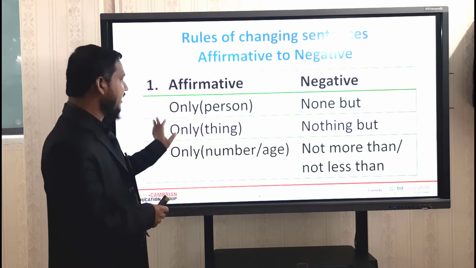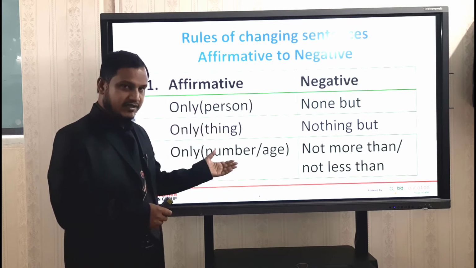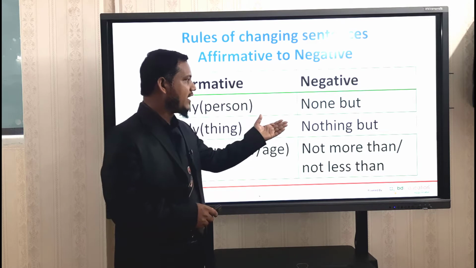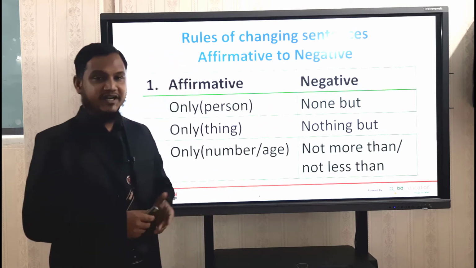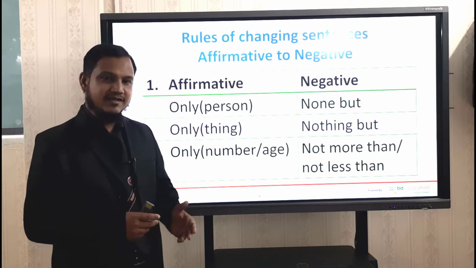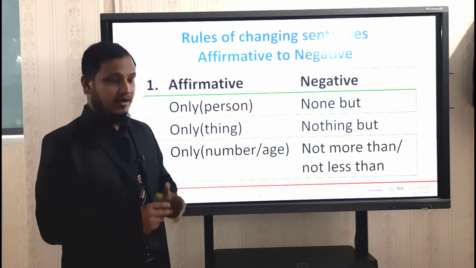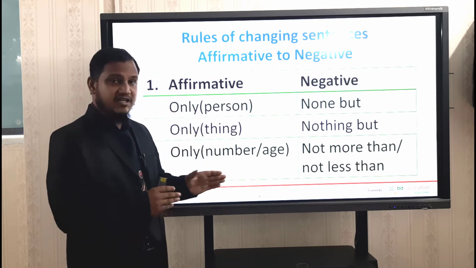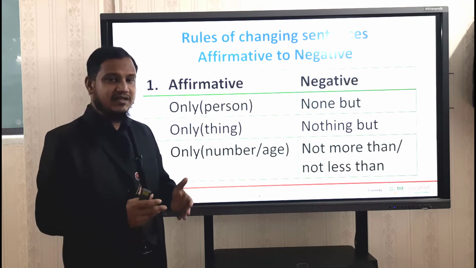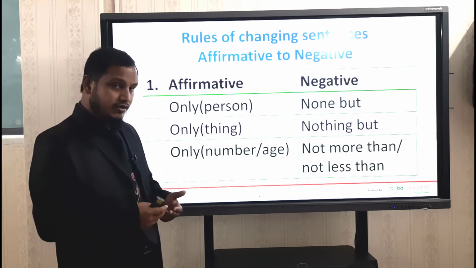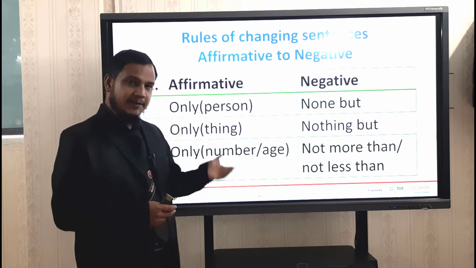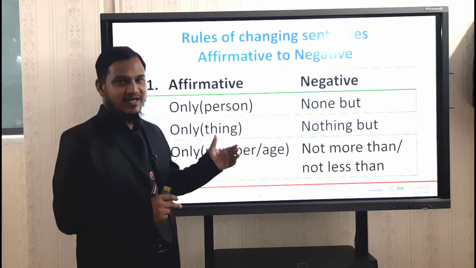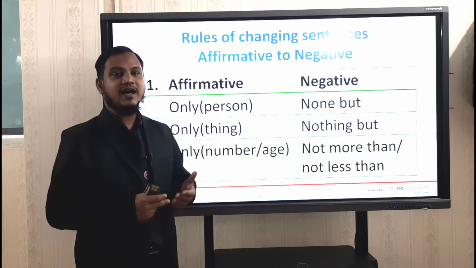If you find the word "only" and the next word is a person, then you must write "none but". Instead of "only", you will write "none but" in a negative sentence and then the sentence will be changed into a negative sentence. On the other hand, if you find "only" in an affirmative sentence and then a thing, meaning any substance, any matter or anything else but not a person, then what will you do? You will not write "only" in this negative sentence, rather you will write "nothing but". Instead of "only", you will write "nothing but" and surely you will get a negative sentence.